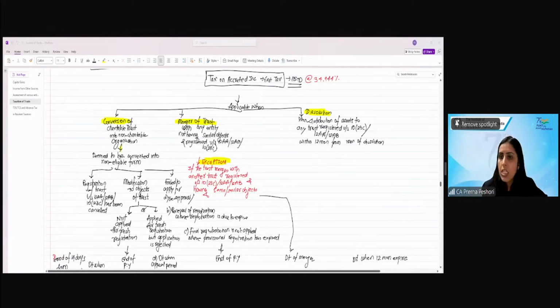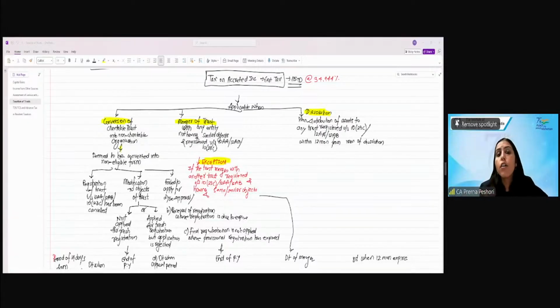Now, what does this mean? If the trust has been applying its income for different purposes by buying buildings, furniture, different assets, right? All these years its income was exempt. Now it is converted into a non-charitable institution. So whatever income has been exempt over the years and has been stored in the form of assets, we will tax the FMV of those assets at this point. That is the exit tax. That's the tax on accreted, accumulated income.